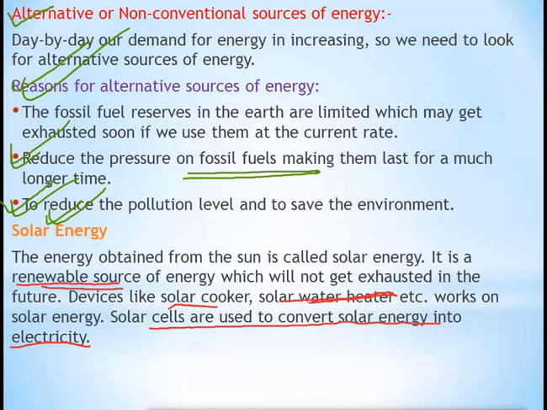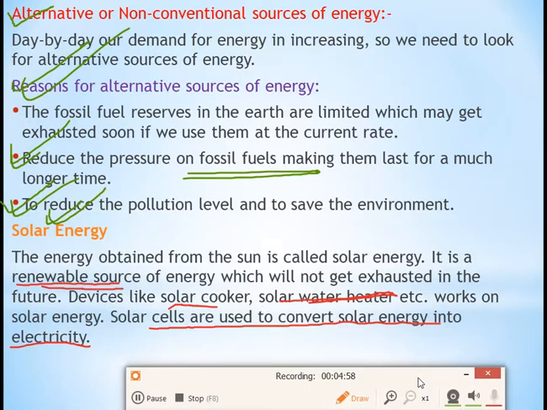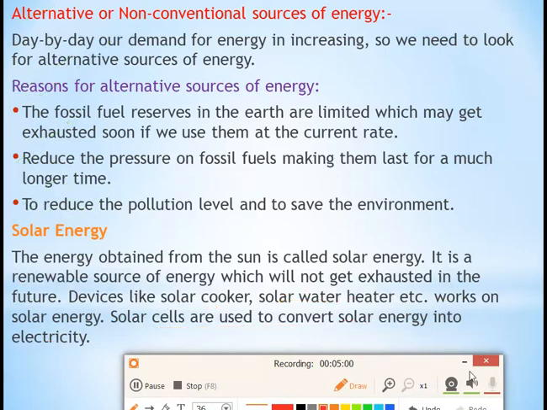Why are they used? They capture the solar energy, and after that, that energy is used to give us electricity in our houses. We can use the bulbs and the fans using that energy. So solar energy is one of the alternate sources of energy which we can think about.